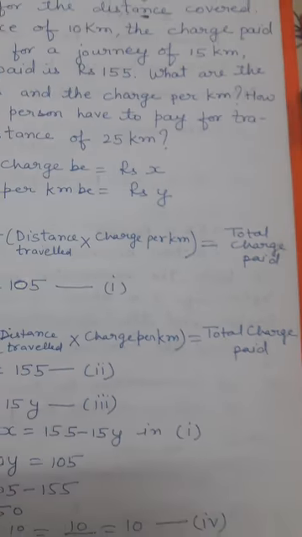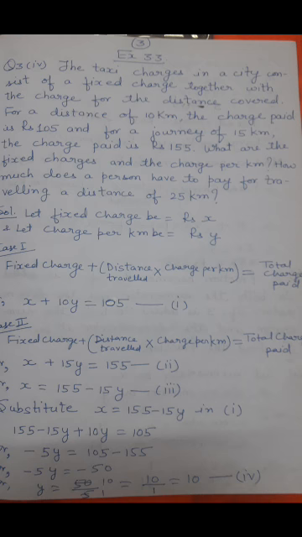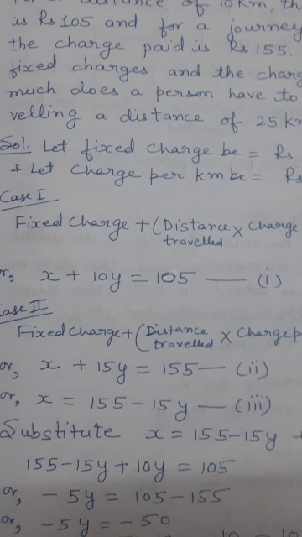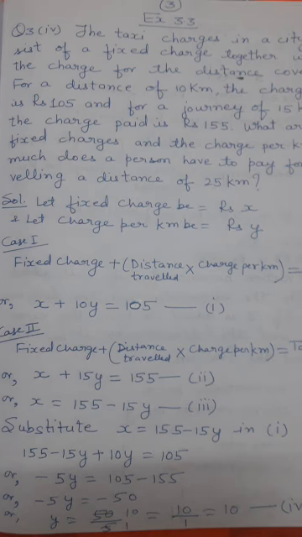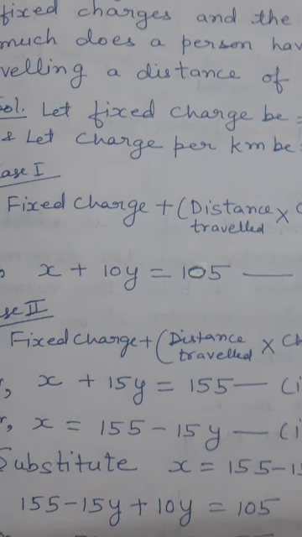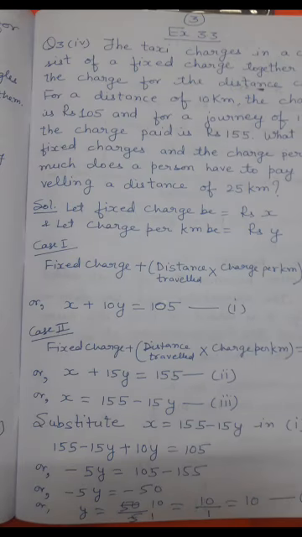Like this. Now in the first case it is given that a person is travelling 10 kilometers. So the fixed charge is X. This is a must. Plus the person has travelled 10, so 10 will be there. Charge per kilometer we have assumed as Y, so 10 will get multiplied by Y. X plus 10Y. And the total amount in the first case the person has paid to the taxi is 105. So X plus 10Y becomes 105. Say this one as the first equation.